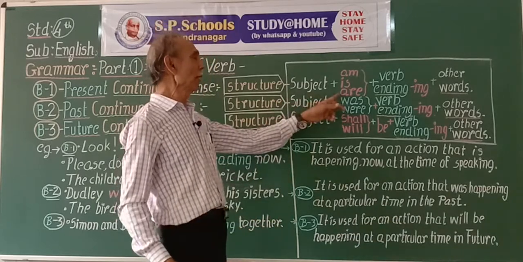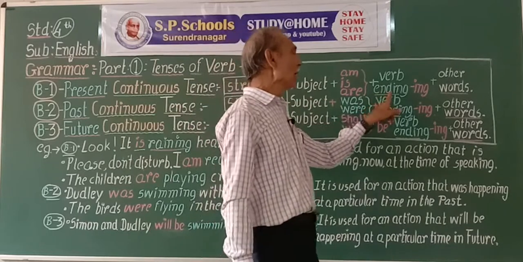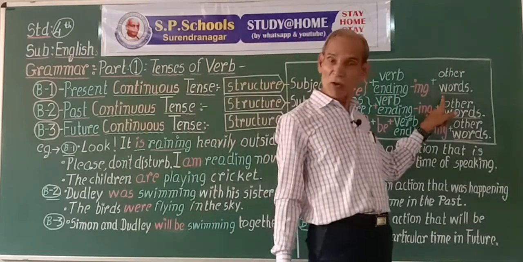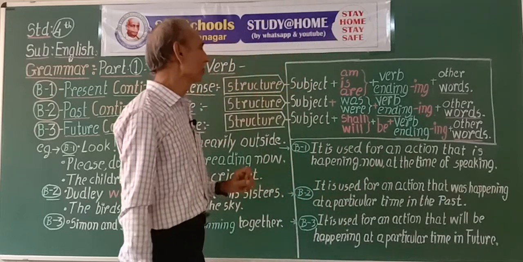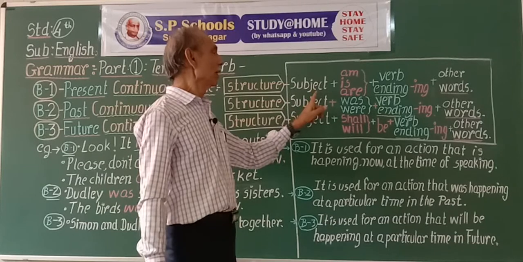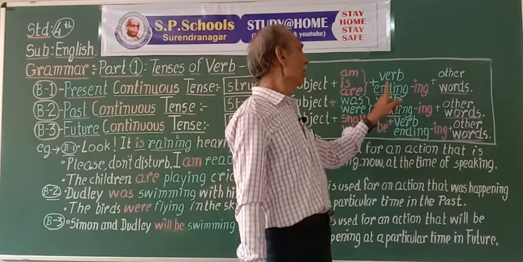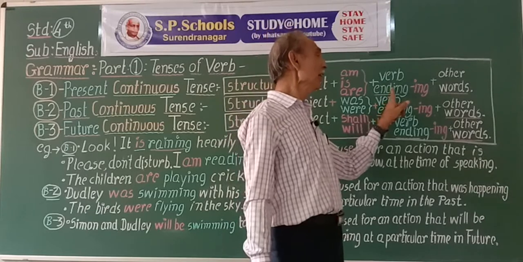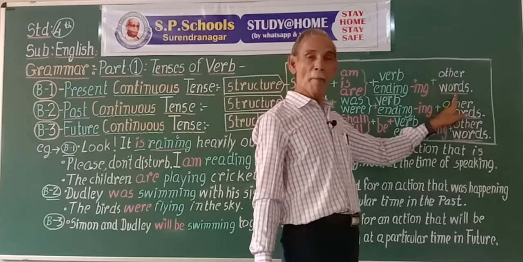For example, are you learning English now? Or is she writing a poem?